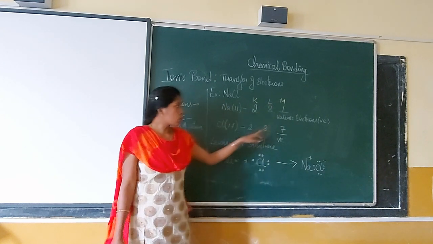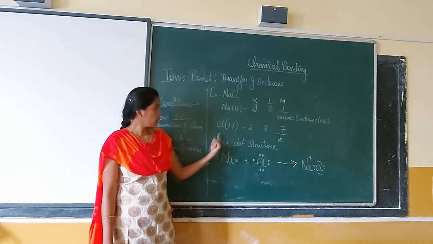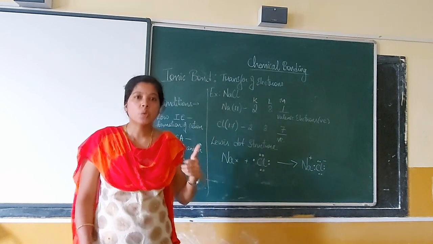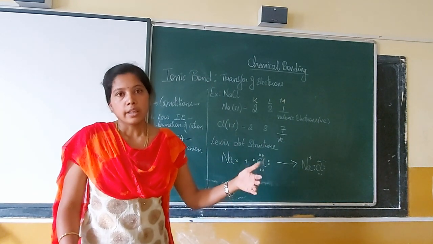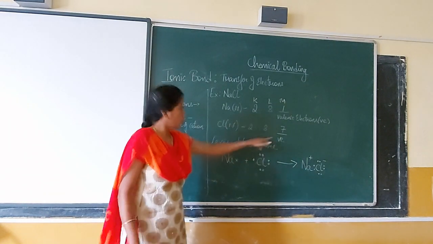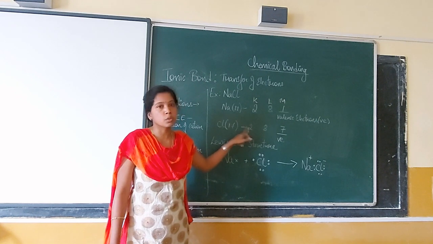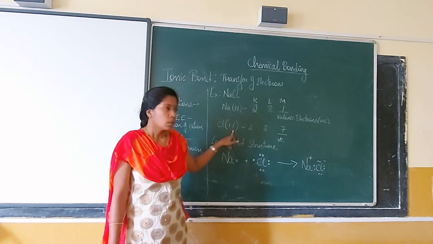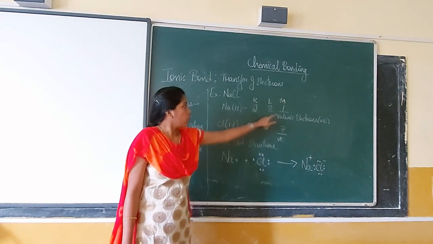Now similarly, let's talk about chlorine. You can see chlorine has 17 electrons. So when I fill, I give 2 for K, L gets 8 and M gets 7 because I have 17. When you add up these numbers, you should get back its atomic number, or the number of electrons. So we get 7 here and 1 there.